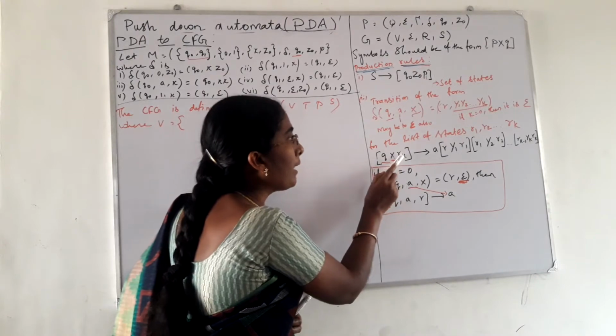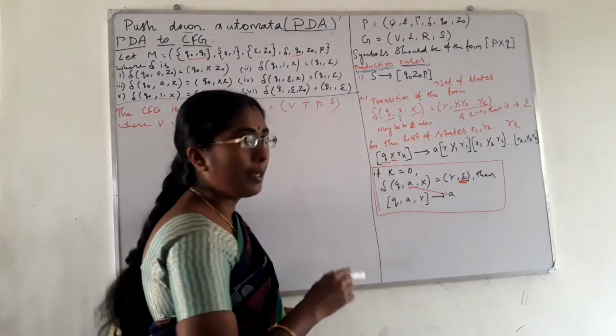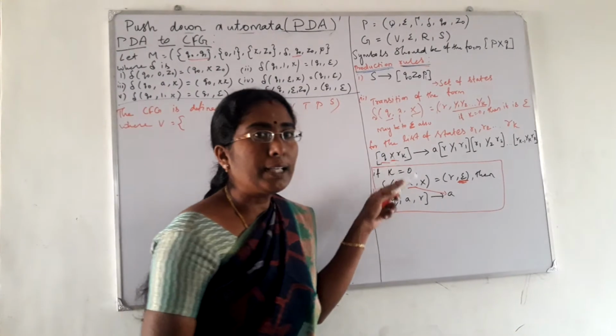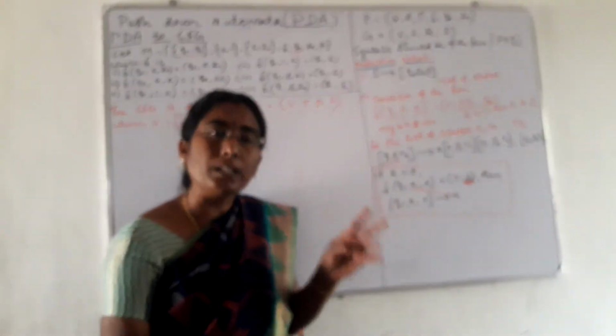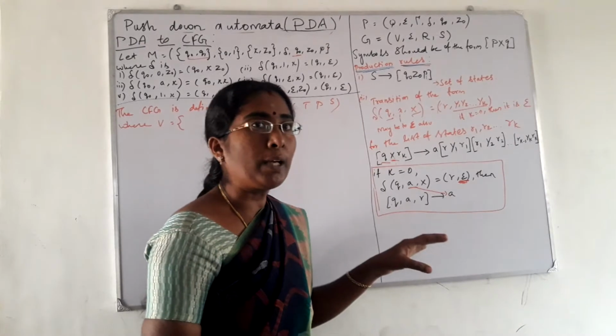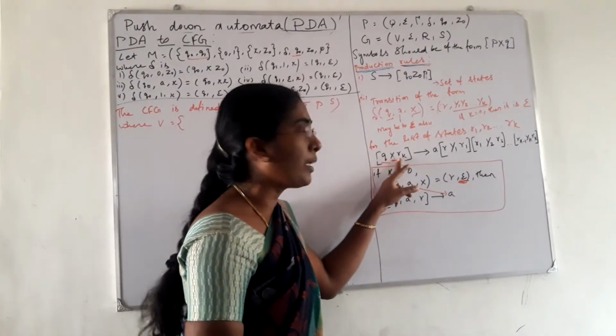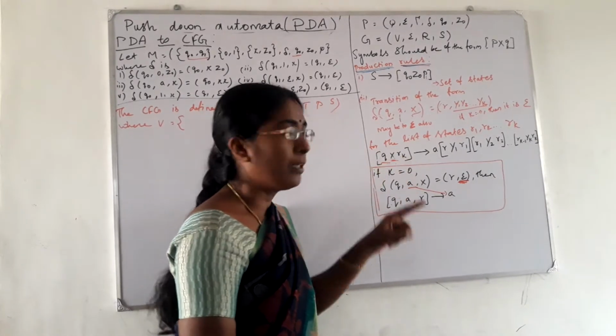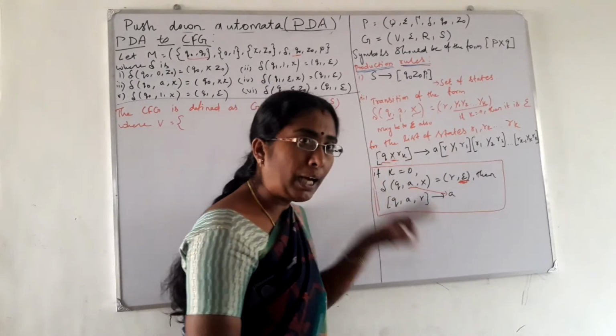Rk means if you are having the states R1, R2 up to Rk, the last state Rk may be anything, either R1, R2, or R3. We have to write the production for each and every state. By using R1, we have to write one production. By using R2, we have to write another production.